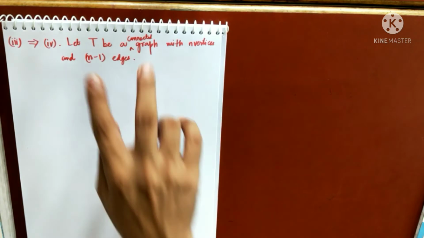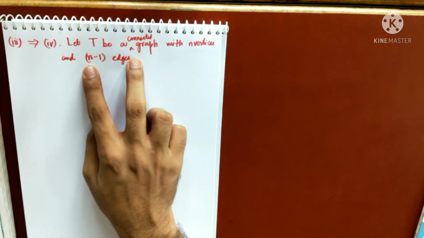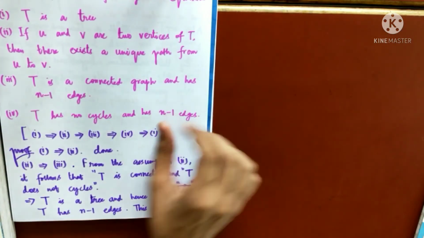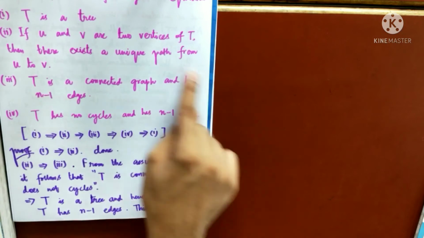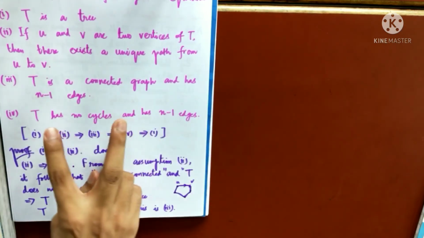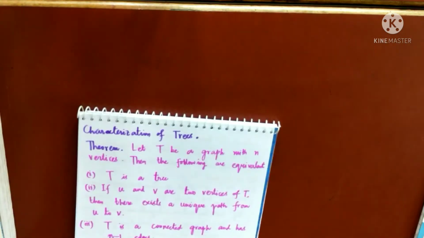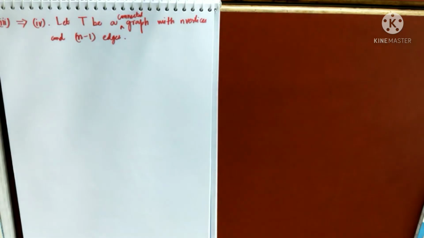So n minus 1 edges is already proved. Both the statements have n minus 1 edges, so there is nothing to prove here. That means, using this hypothesis, I have to prove that my graph T has got no cycles. So that is my aim to prove.